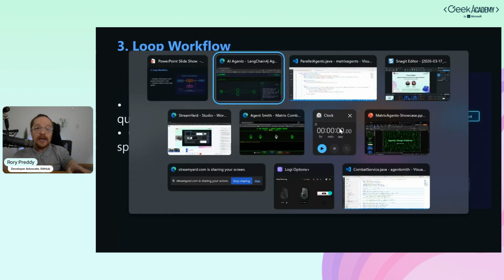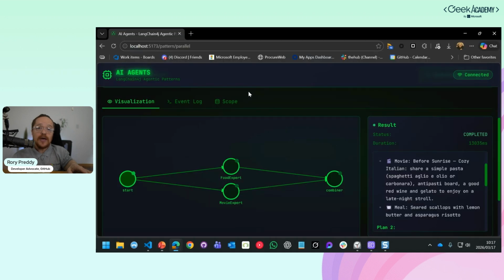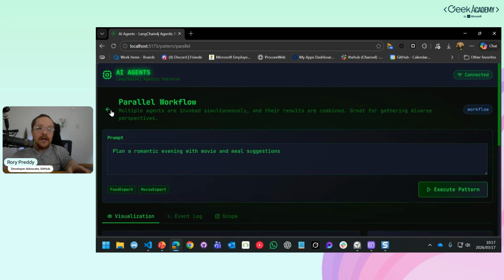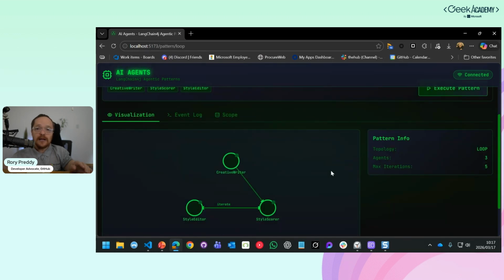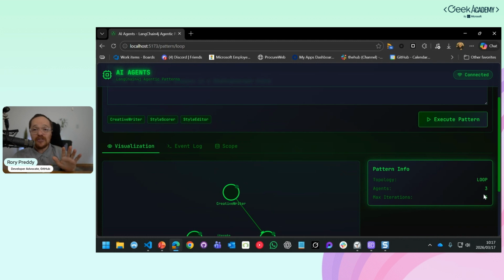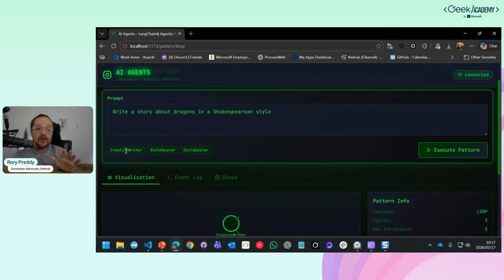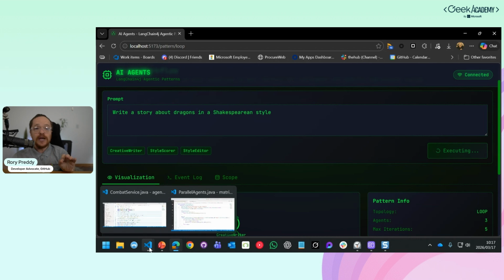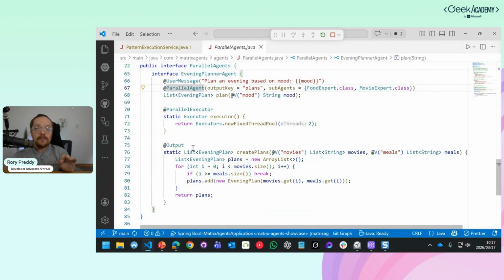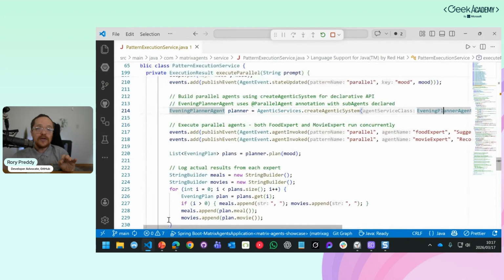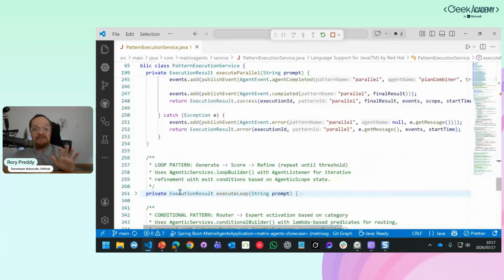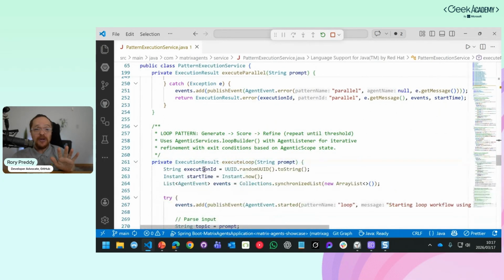So in the example that I'm going to show you, let's go back into that one there, and now let's go see the loop one. Now the loop can take a little bit longer because I'm going to loop max iterations 5, agents 3: the creative writer, style scorer, and style editor. Write a story about dragons in a Shakespeare style. We're going to execute that. It's going to go score it and only return, hopefully, and this is a live demo, so I'm hoping that that is going to come back soon, and execute the loop.